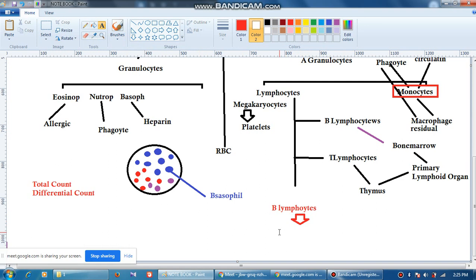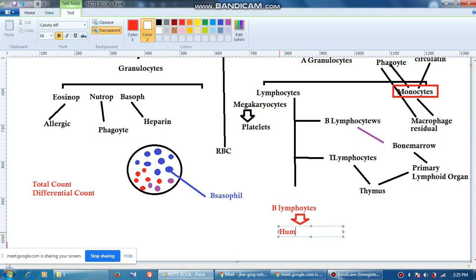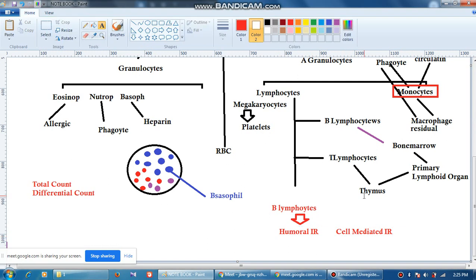So B lymphocytes will look after humoral immune response. I'll write it like this. IR means immune response. And one more type is called cell-mediated immune response. So how these are different, that also we should understand.